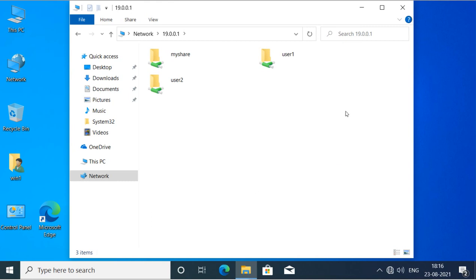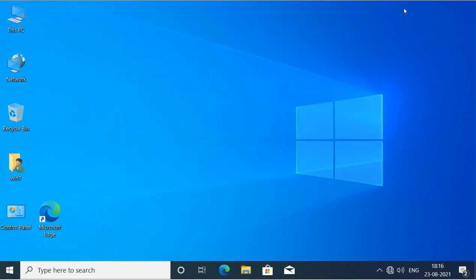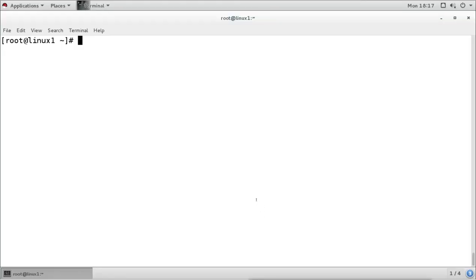Now we have accessed the share from the Linux machine on the Windows machine, and if we want to access a share from the Windows machine on the Linux machine, we can do that also. And one more thing: we have managed the permissions locally, from the Linux system, but we can also manage some permissions from the Samba share.